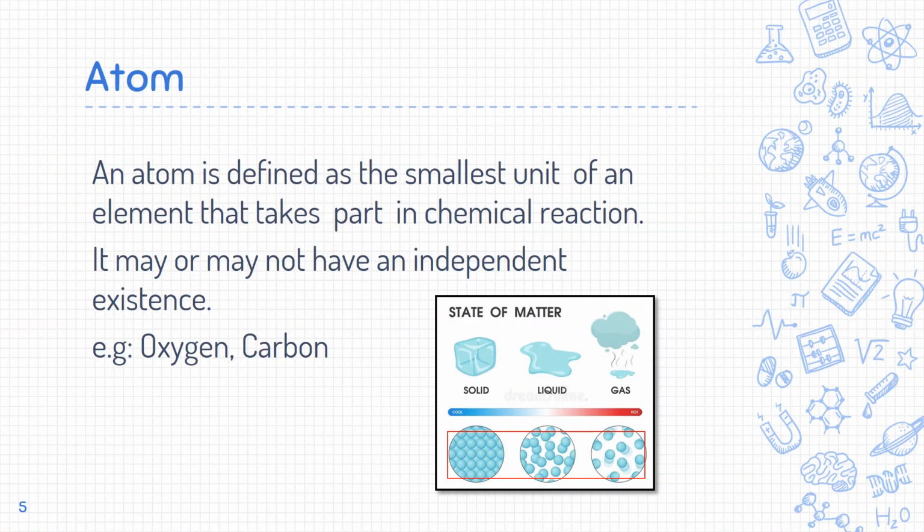What is an atom? An atom is defined as the smallest unit of an element which may or may not have an independent existence. Examples: oxygen, carbon, hydrogen, they are atoms.